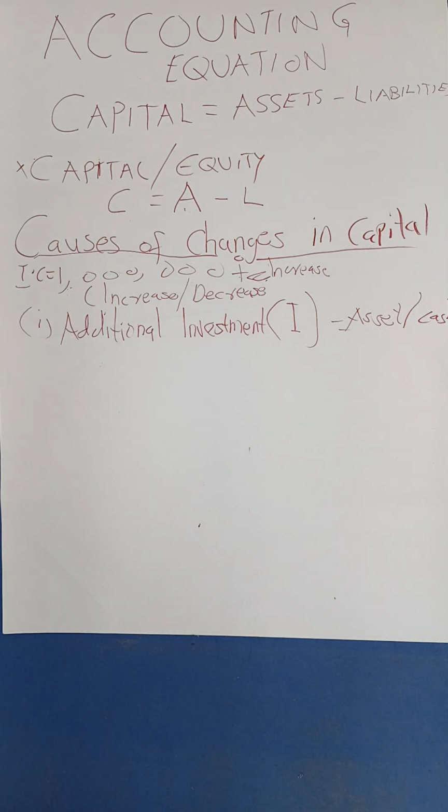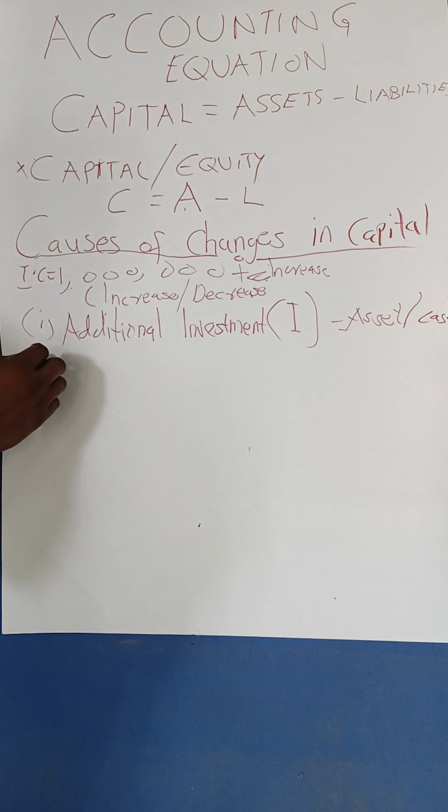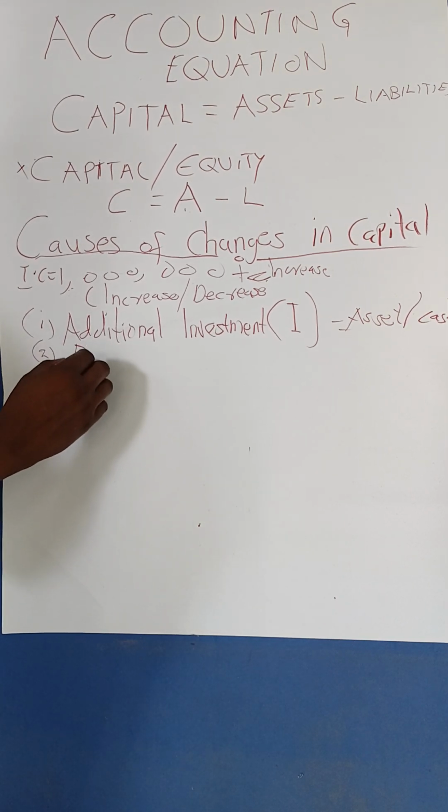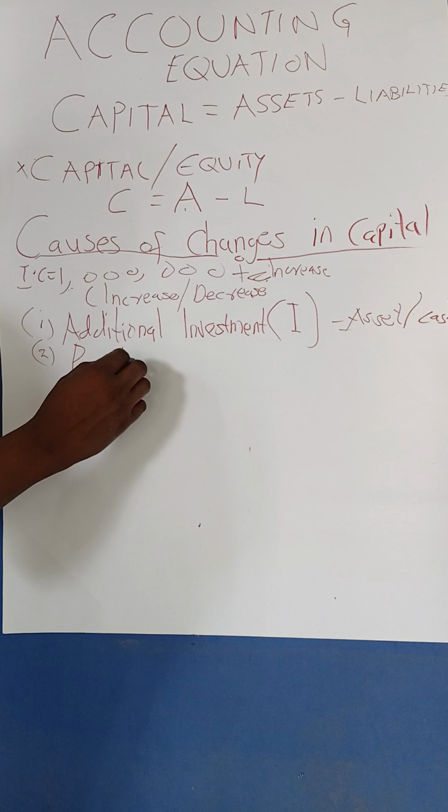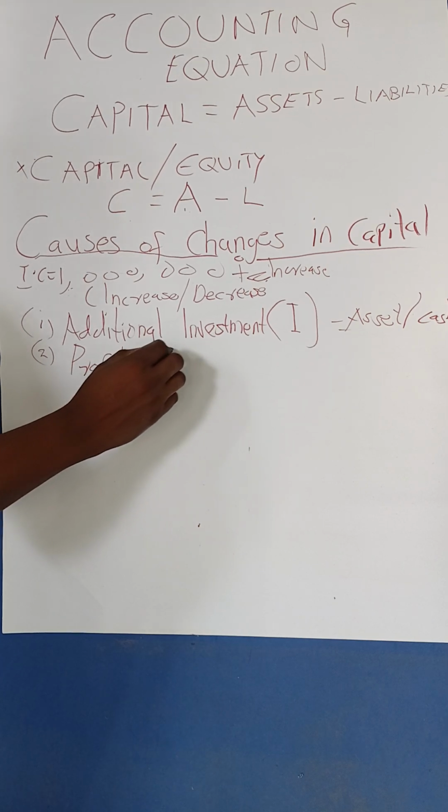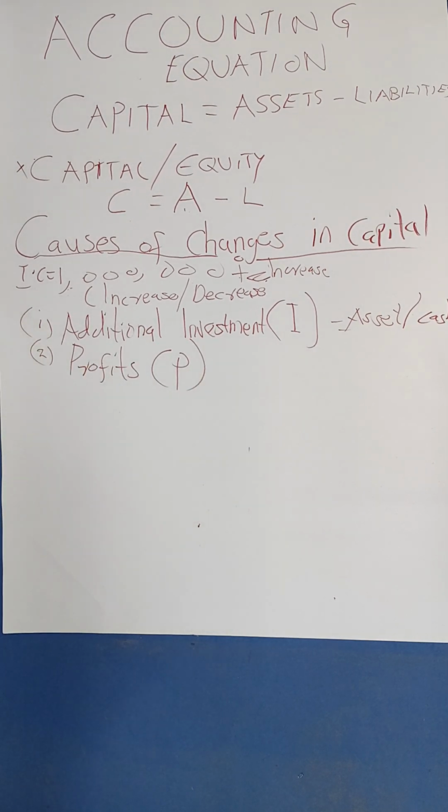Good. Then we have another factor. Profit. In this case, we can show it by P. Profits, as we all know, is just the excess revenue. It refers to the excess revenue obtained after paying the cost of the business.